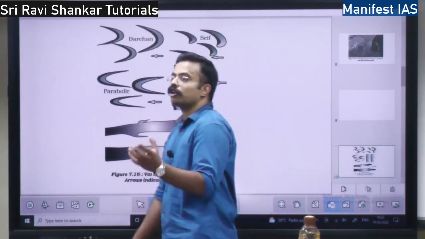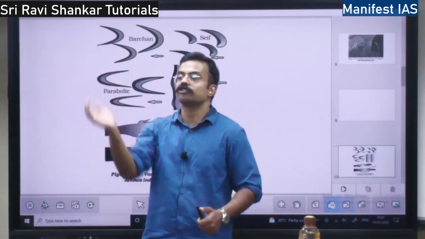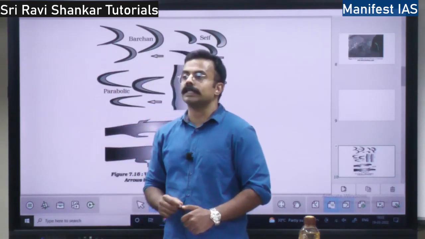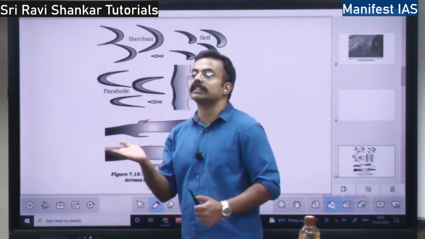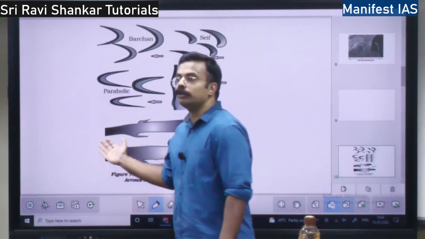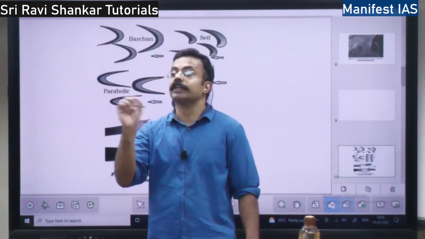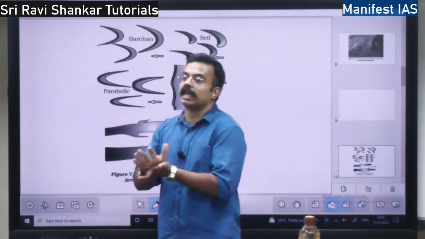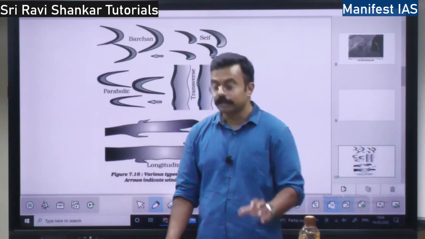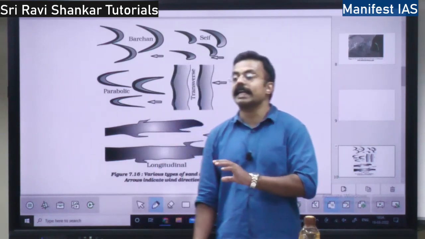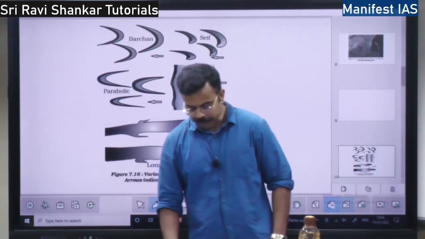Deflation means, suppose there is a rock in the desert, the wind is going to deflate it. Deflate means it is going to cut the rock into small pieces, right? How does it cut? At the surface of the rock, the wind takes the sand and puts the sand on the rock. The sand has frictional forces. When it moves over the rock, it causes friction, because of which the rock will get eroded. So there will be abrasion, right? When the sand is blown against the surface, there will be abrasion and the rock will get eroded, because of the sand and silt.